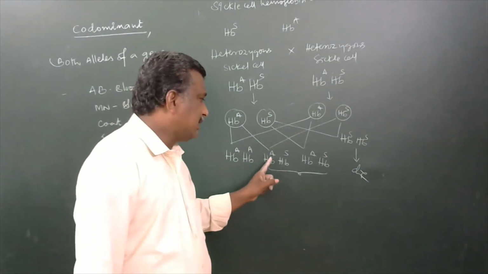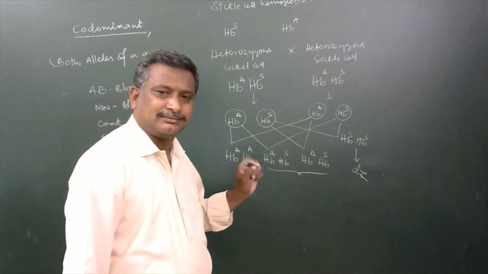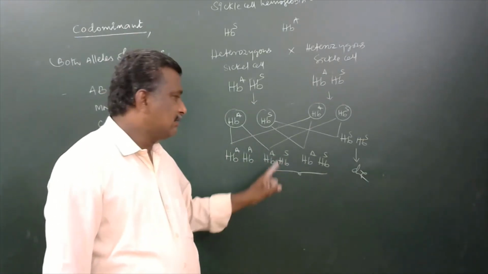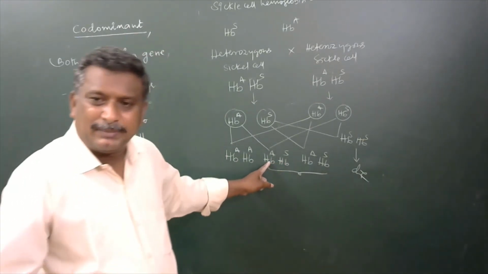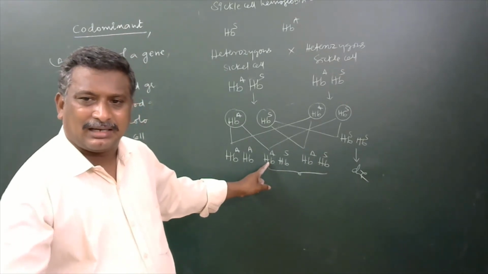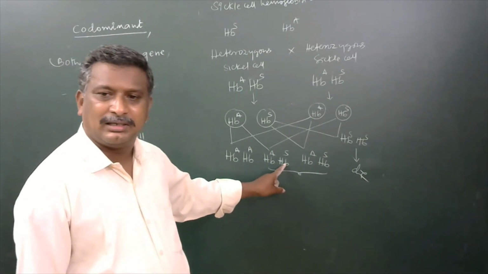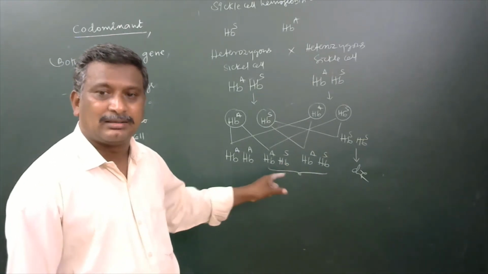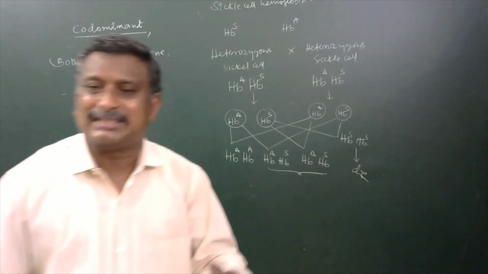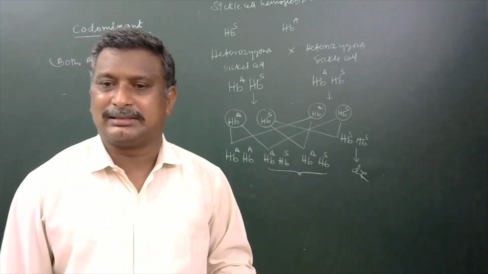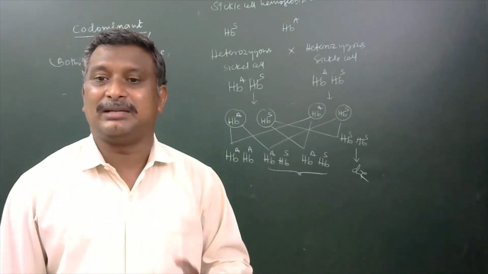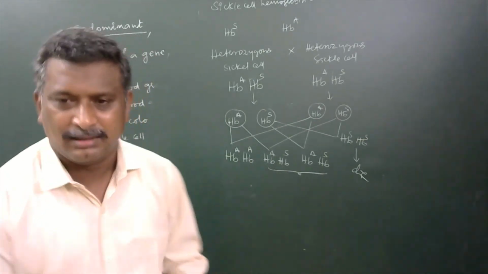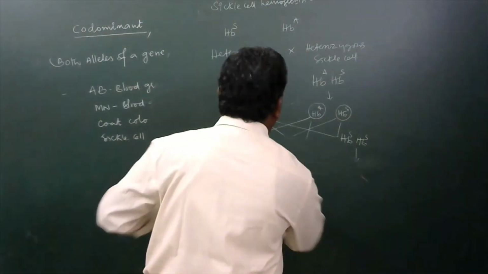Here HBA never be dominant to HBS. HBS also never be recessive to HBA. This allele independently expresses its character in the organism, and HBS also independently expresses its characters in the organism. Both are expressing their phenotypic characters independently, which means both are said to be co-dominant to each other. So this is the example.